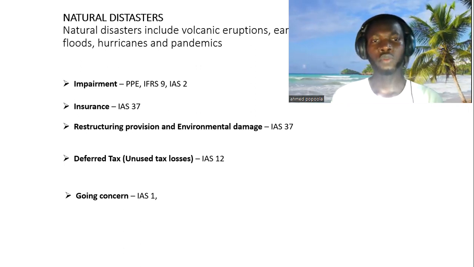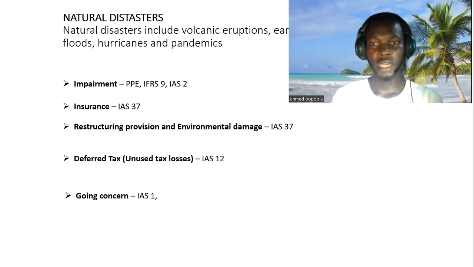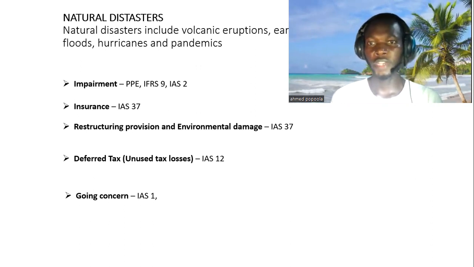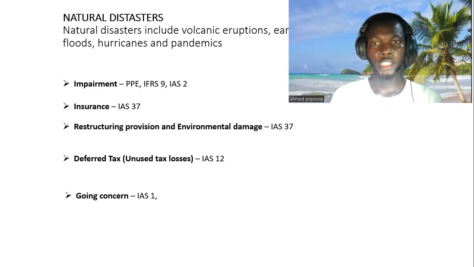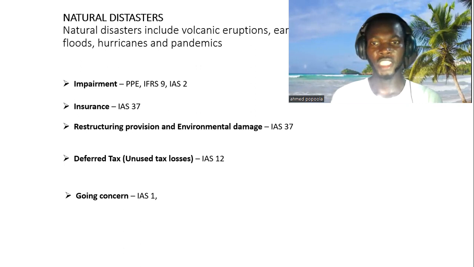And so the entity needs to consider its going concern. And if there is a material uncertainty around the going concern of the entity, such entity must disclose that material uncertainty in its financial statements.